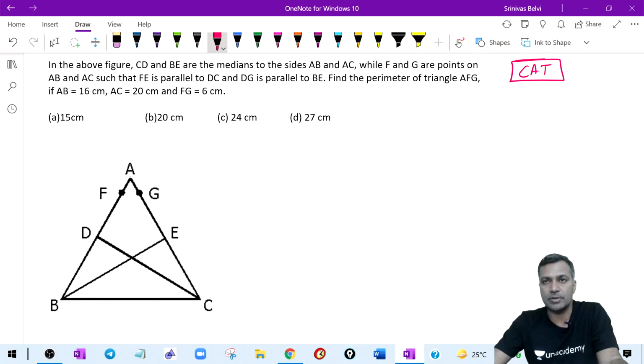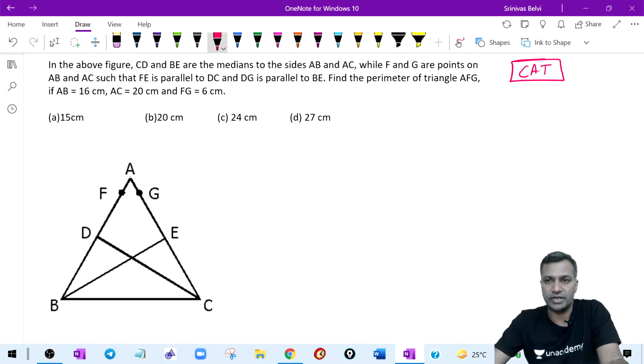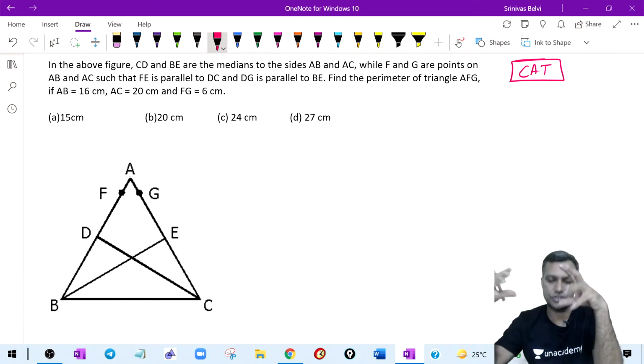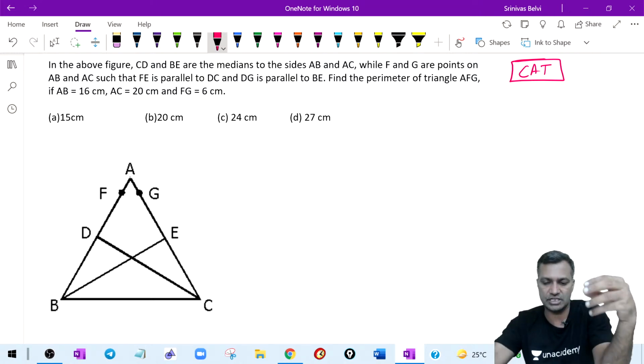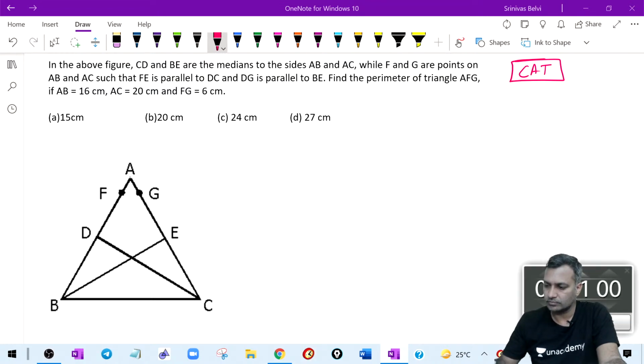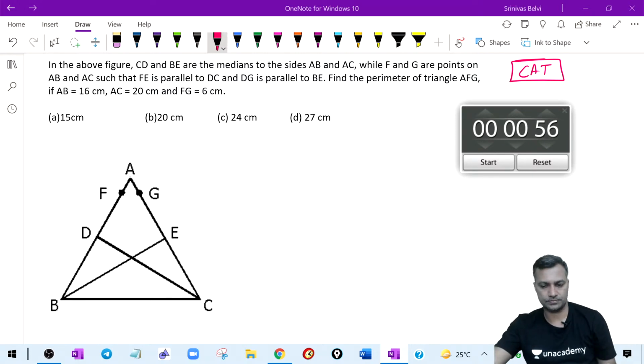All of you, keep a book, keep a pen. Don't keep watching the screen. You don't learn anything like that. Keep a book, keep a pen, and whenever I'm giving time, please write it, because we are doing the reflexive style of teaching. We are doing a reinforcement lecture, not a very basic one. So you take a look, and then I will come back. Then we will discuss the theorems if anything is relevant. But we are packaging our learning so that it is effective at the end of the day. Go ahead, attack this CAT question. Keep a book, keep a pen, and try to work it out.